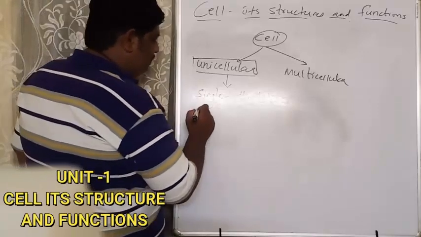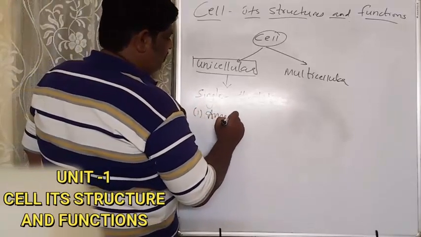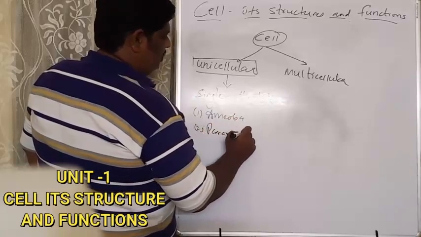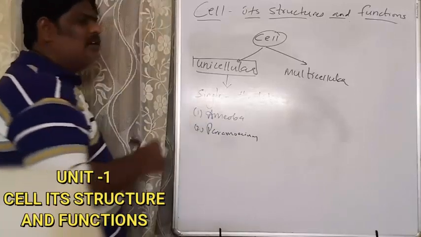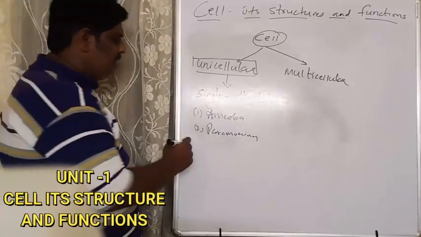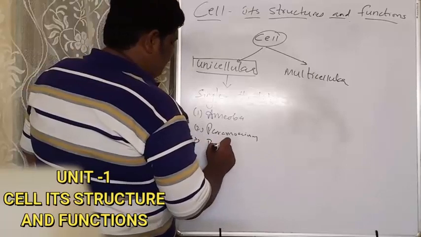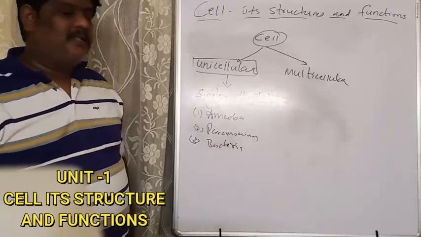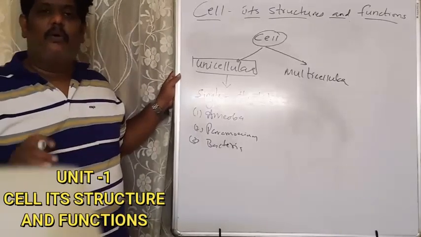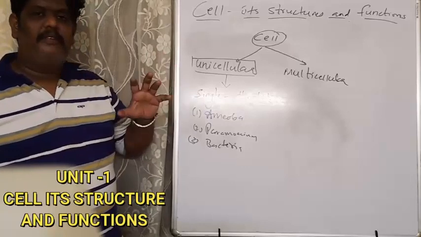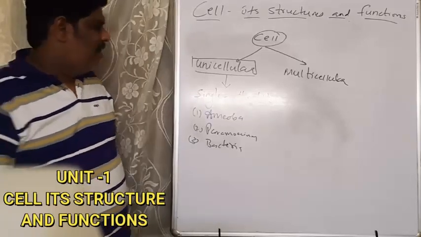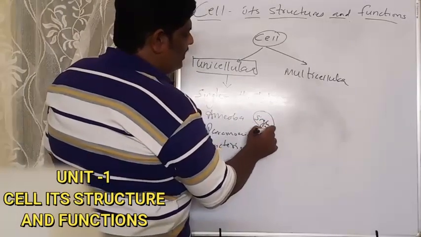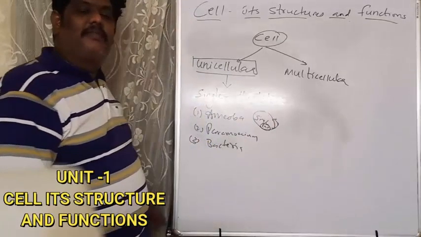The best example is amoeba. Second one is paramecium. These are all unicellular organisms. You can even take the example of bacteria. They remain a single cell throughout their lifetime. So all the functions of the organism are carried out by only a single cell.